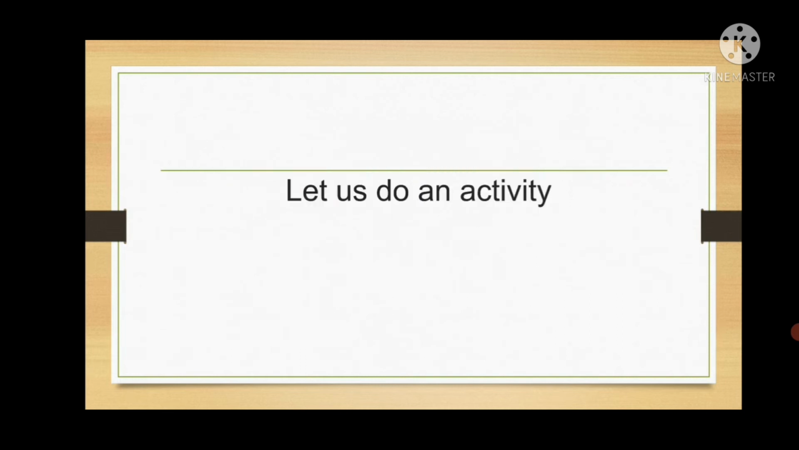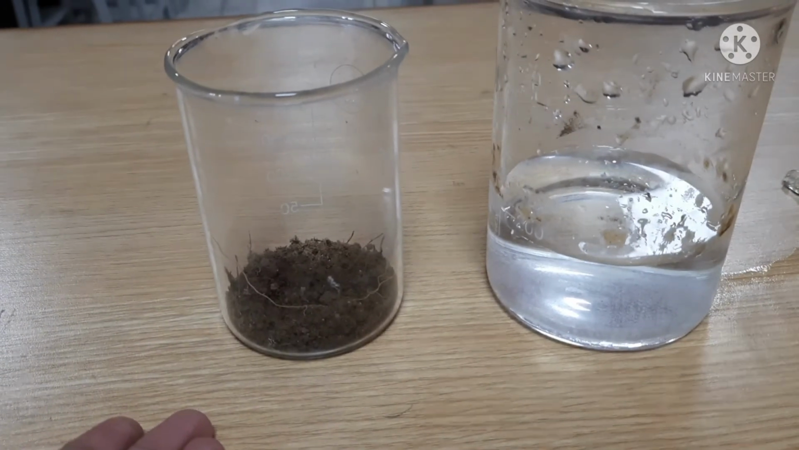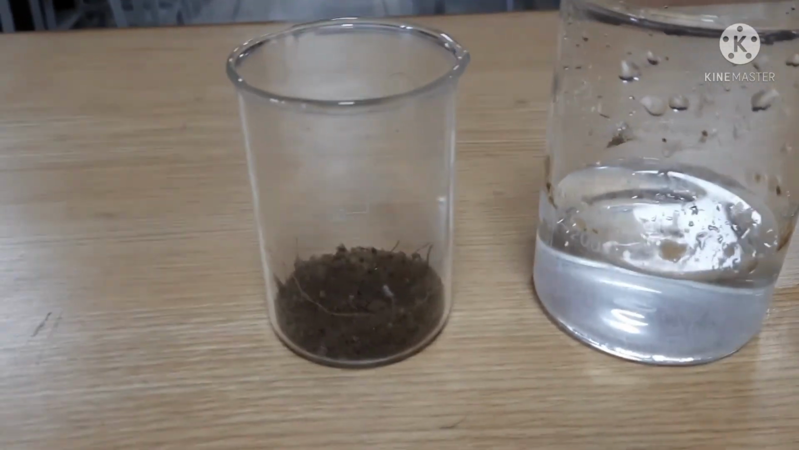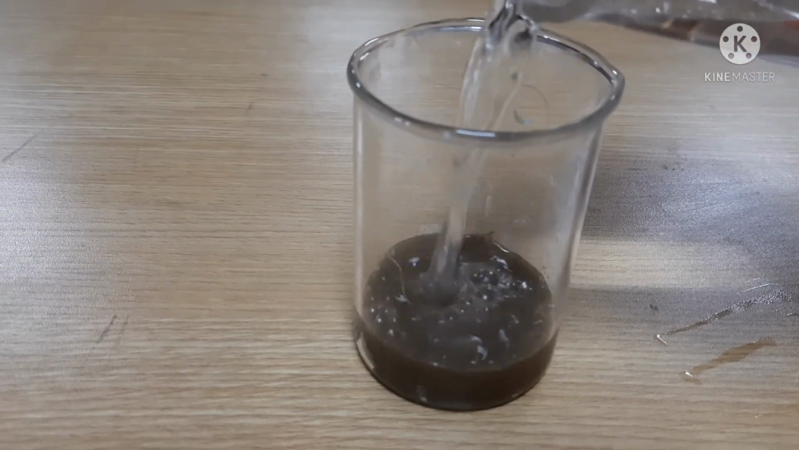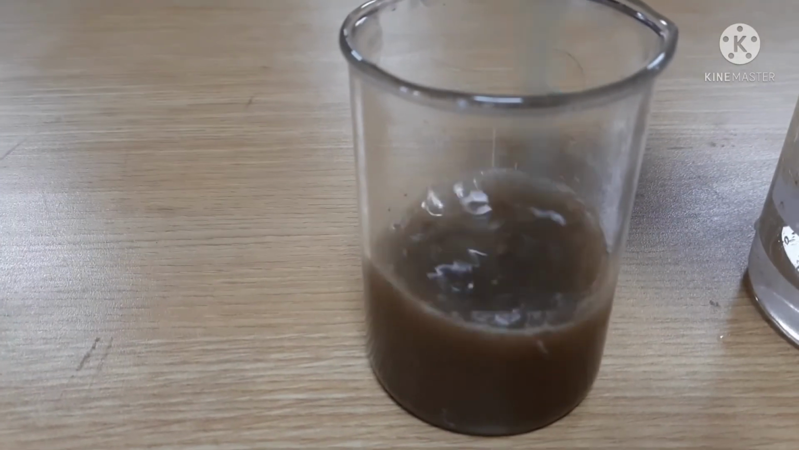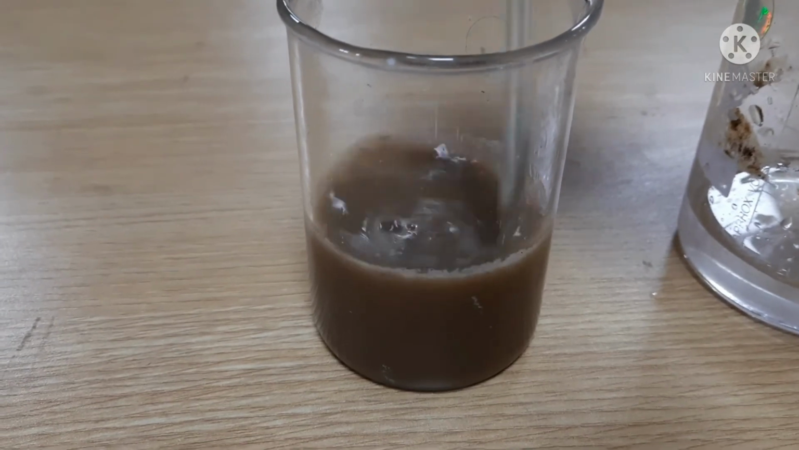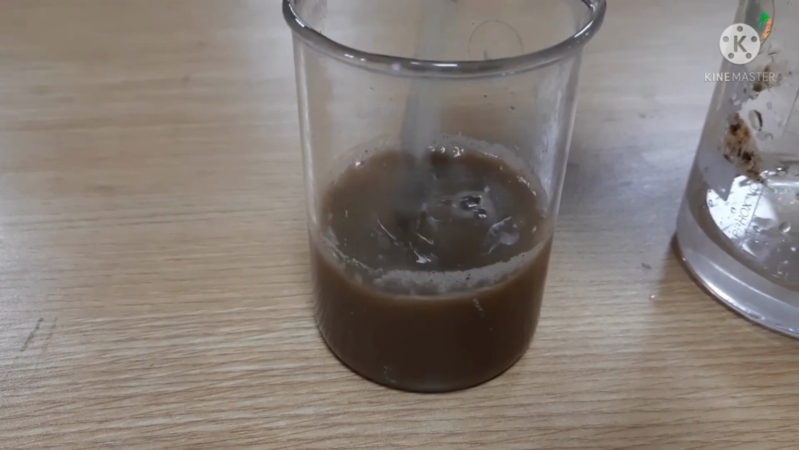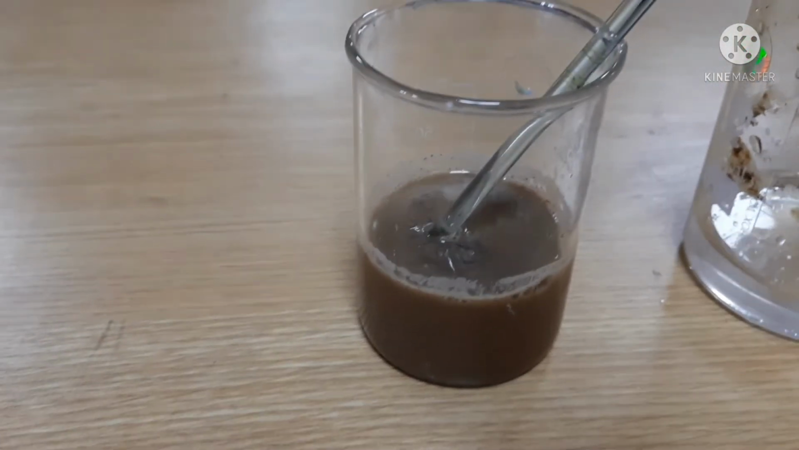So let's do an activity to observe different layers of the soil. So students, in this activity we have taken some soil in a beaker. Now we will add some water into this beaker and stir it very well. You can use a glass in place of a beaker. Now students, leave it undisturbed for some time.